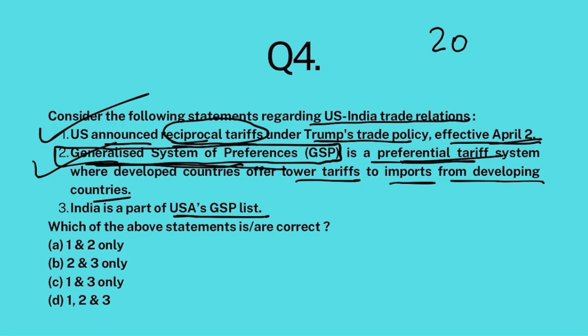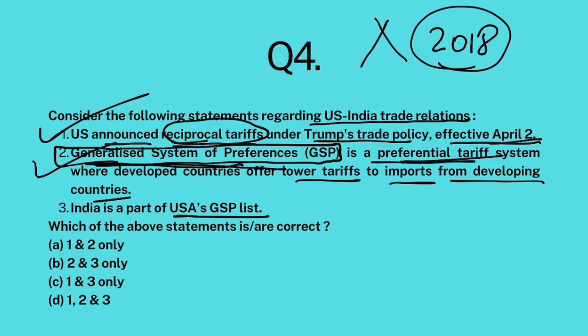Until 2018, India was on that list, but Donald Trump revoked that status, saying that India, though a developing country, is a major economy now, so it does not deserve to be on this list. So we won't give it preferential trade access. So is India part of the USA's GSP list? Absolutely not. So the answer to this question is A, 1 and 2 only.